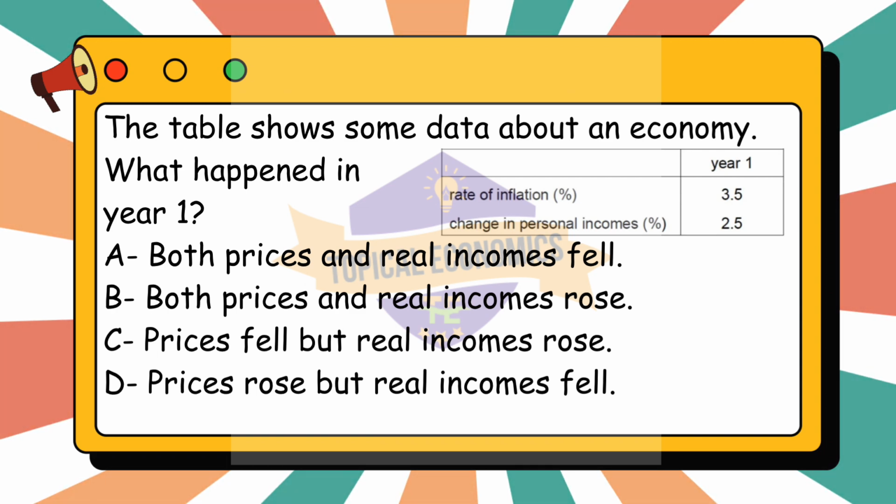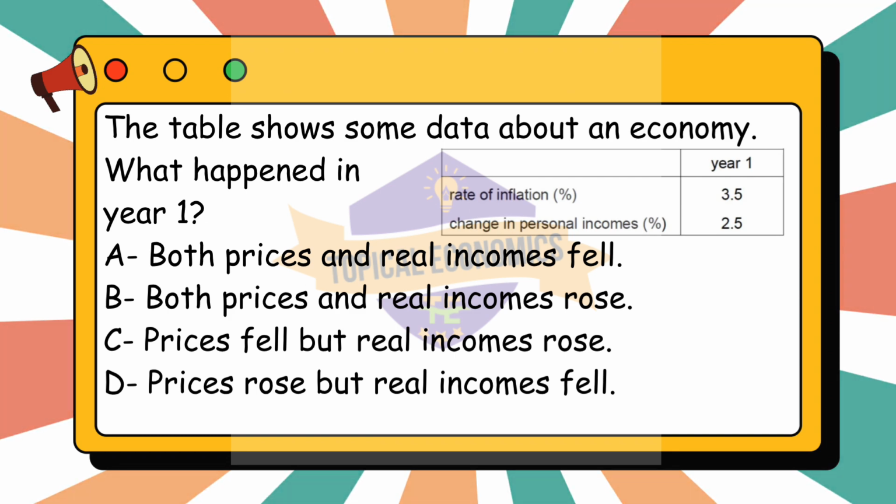Let us first analyze the data provided in the table for year 1. Rate of inflation, 3.5%. And change in personal incomes, 2.5%. We know that inflation refers to the percentage change in the general price level of goods and services in the economy. A positive inflation rate, 3.5% in this case, means that prices have increased. And real incomes adjust for inflation, meaning they reflect the actual purchasing power of personal income. If personal income grows slower than inflation, real incomes fall. If personal income grows faster than inflation, real incomes rise.